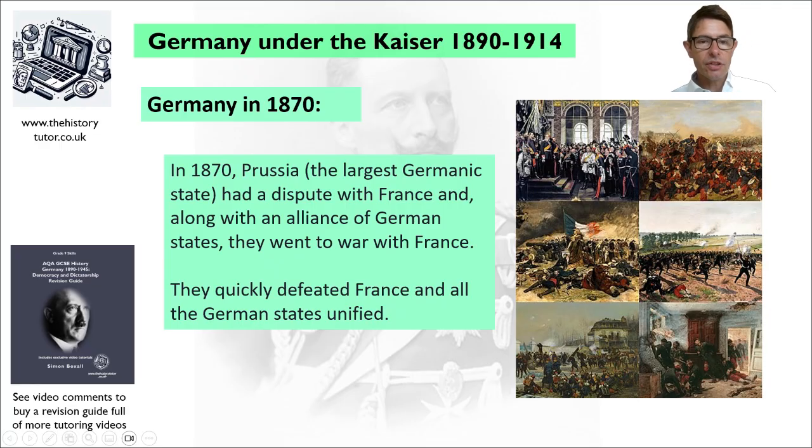France was one of the great powers of Europe. Germany was not seen as one of the great powers of Europe, but this war brought all the states together under the rule of the Prussians, and Germany was united. So overnight, this massive, powerful Germanic nation appeared in Europe. It upset the balance of power of Europe and changed things for the future.